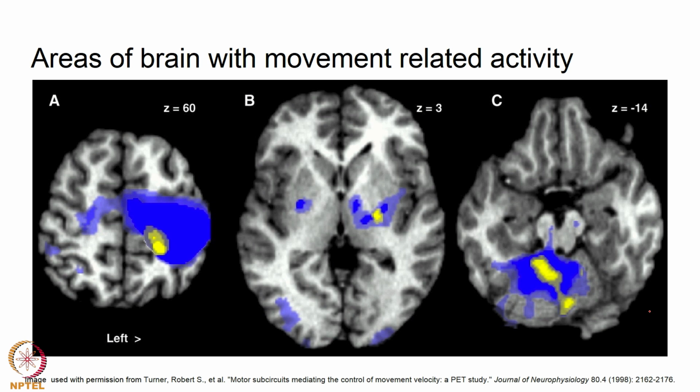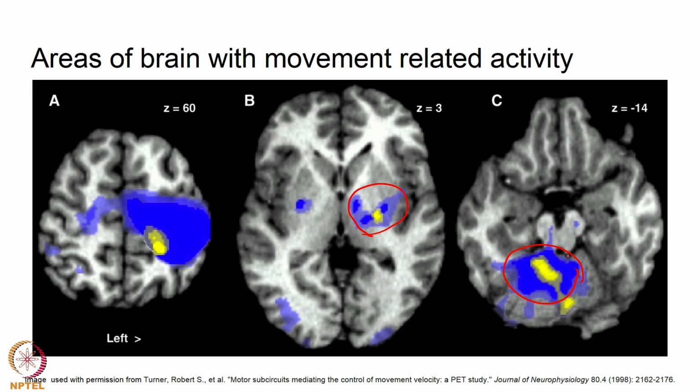Movement related activity in the basal ganglia and thalamus are found in specific motor related areas of the basal ganglia and the thalamus, primarily on the side contralateral to the arm that is moving. Note here on this side though, it is on the ipsilateral side, that is cerebellum that is acting.